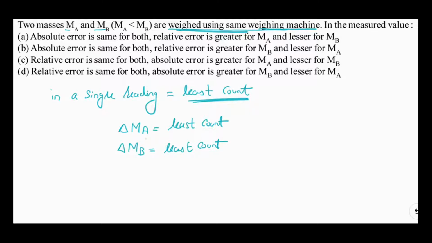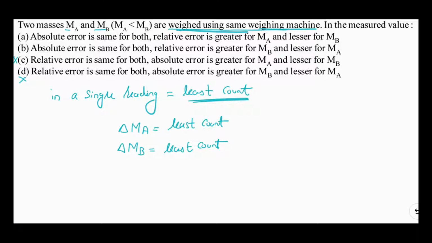Hence, now it is clear that the absolute errors in mass of A and mass of B, which are equal to the least count of the machine, should be equal. Now we need to look for the option which says this absolute error is the same for both. This is given in options A and B. Then in options C and D, there is a comparison of absolute error. Option C says it is greater for Ma and option D says it is greater for Mb. Then definitely these two options are wrong. There may be A or B correct for this question.